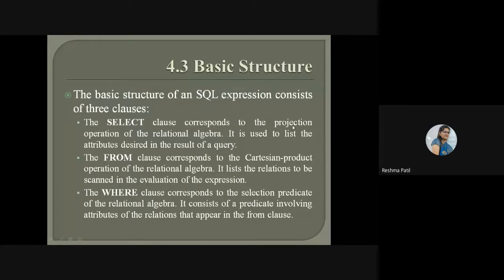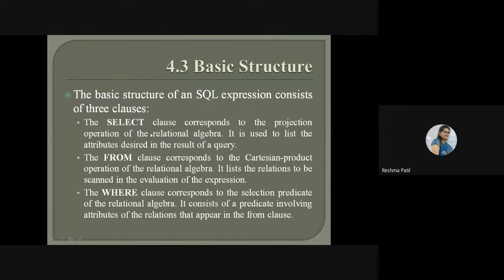It corresponds to the projection operation. We have seen that projection operation. Which attribute you want to show to the user, only that attribute name you will write under this projection operation. So this clause is going to work like that only.